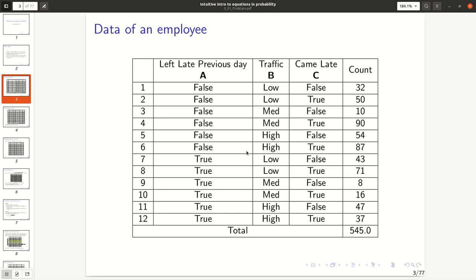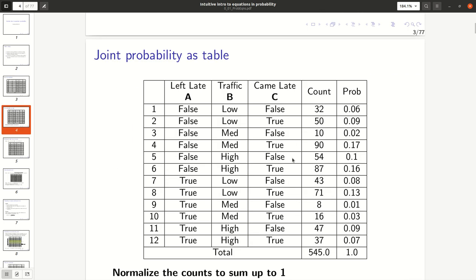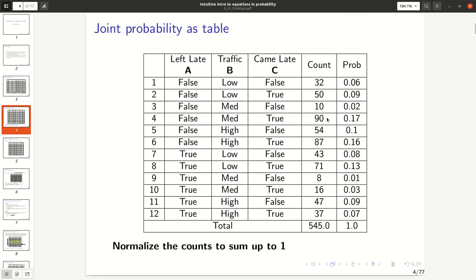That will give a better idea about the likelihood of each event occurring on a particular day. So we have to normalize these count values. If we divide the count in each row by the total count, that is 545 here, we get the value indicated in the last column.